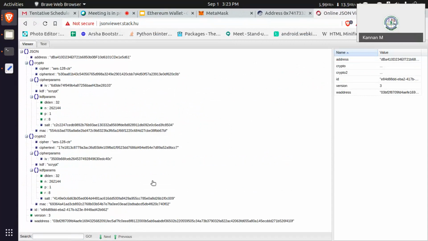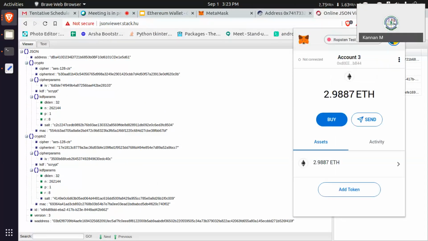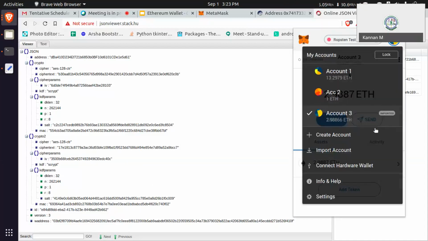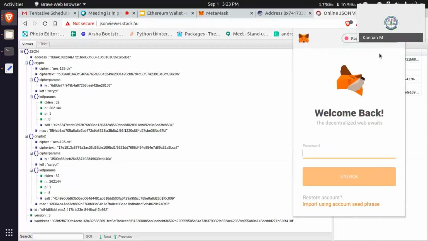For example, you have a wallet. You just enter the password for unlocking. Let's show that. I'm going to lock, and I'm going to enter the password. With this password, the file will be decrypted with this cipher algorithm and then cipher text.